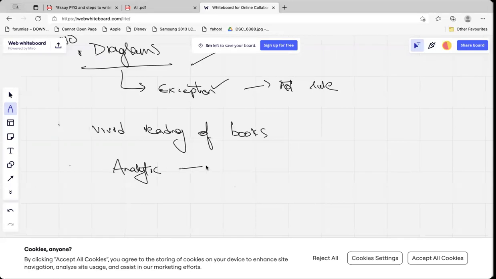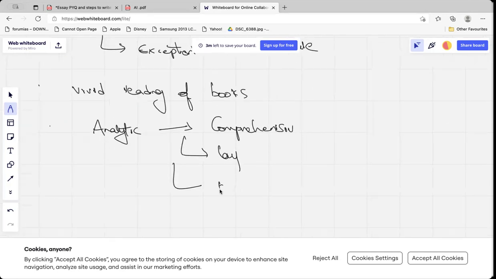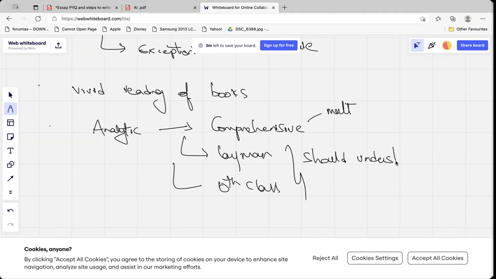It should be comprehensive, a layman's essay, understandable for a 10th class student, multidimensional and analytical.